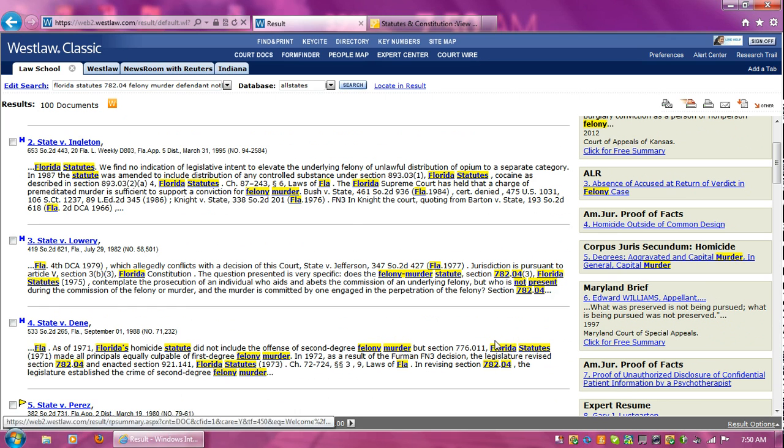Okay, we are definitely going to want to read these cases. State v. Lowry, not even present. State v. Dean, second-degree felony murder, all principals equally culpable. Oh, this looks like a very good case for us, too.